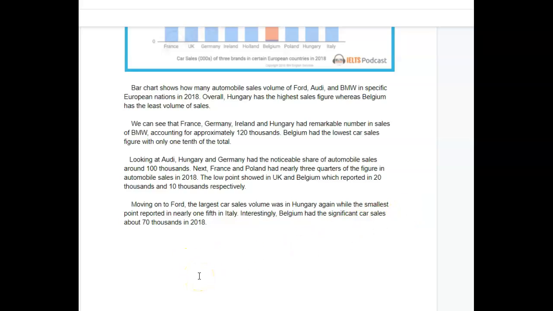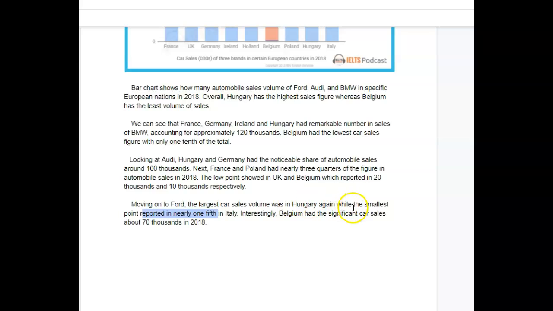Moving on to Ford, the largest car sales volume was in Hungary again, while the smallest point, this is awkward, this is really awkward, was reported in Italy at approximately 1/5 of Hungary's figure. That's one way you could have said this.